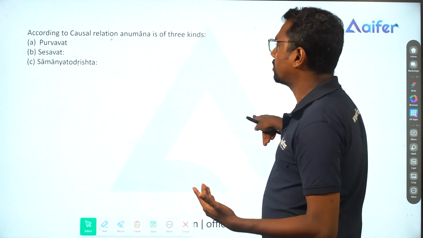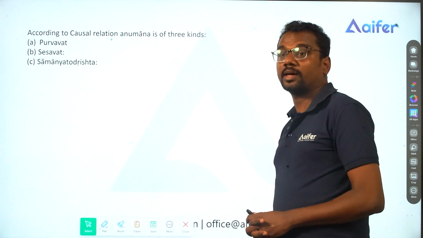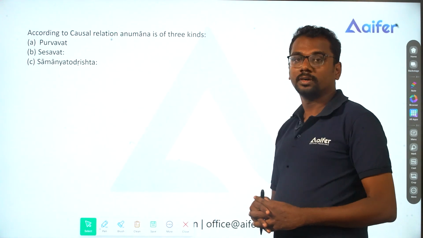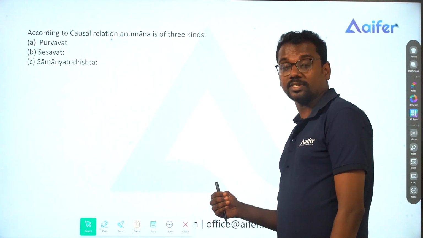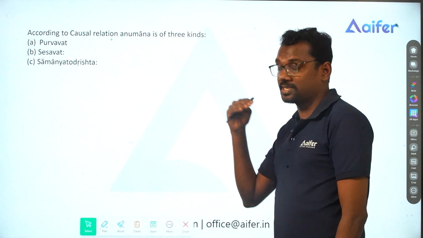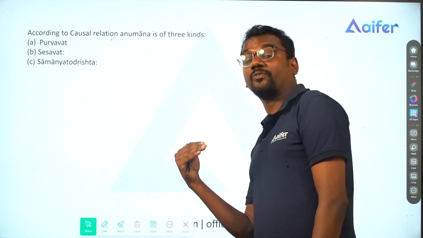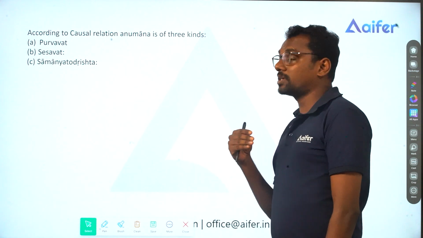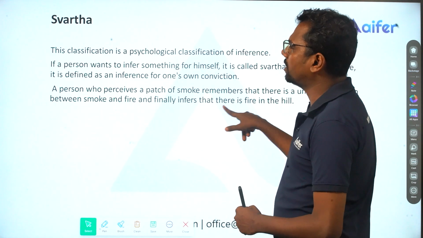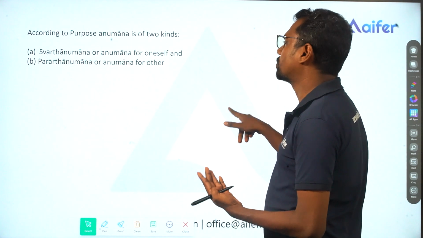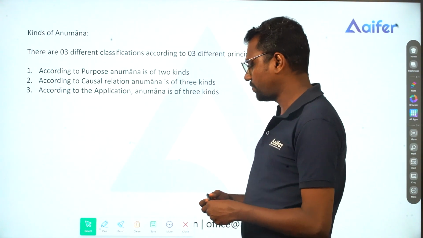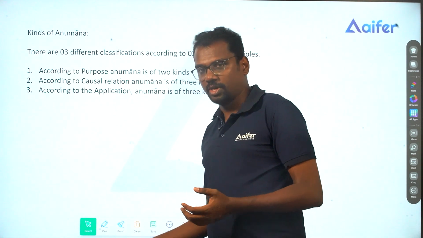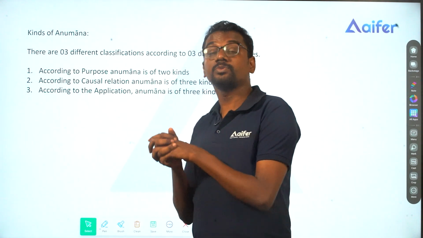And based on the causal relationship, Anumana is of three types. Purvavad, where we infer the unperceived effect based on the perceived cause. Sheshavad, where based on the perceived effect we infer the unperceived cause. Samanya Dodrishta, where something happens together. And Swarthanumana, convention for oneself, and Prarthanumana, convention for convincing others. So these are the types of Anumana.